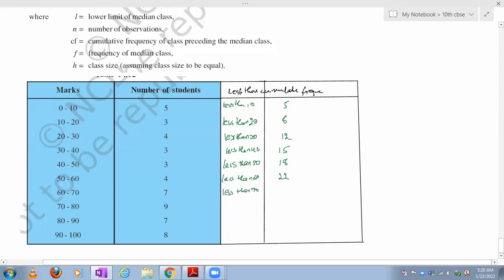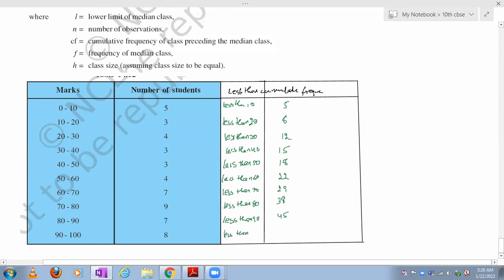So less than 70, how many members are there? 29. 22 plus 7, that is 29. And less than 80, how many members are there? 38. 29 plus 9, 38. Less than 90, how many members are there? 38 plus 7, 45.